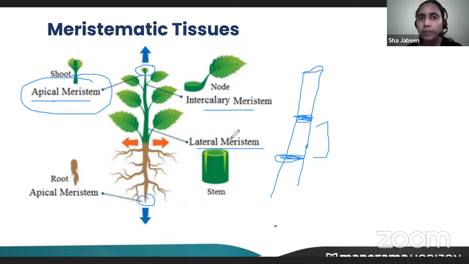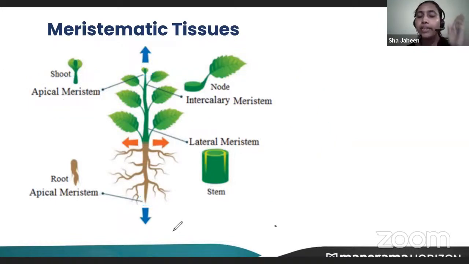Then we have lateral meristem. Lateral meristem helps to increase the girth of the stem. It helps to increase the diameter. That is the work of lateral meristem. So is it clear? If it is asked what are the different types of meristem, you have to write there are three different types of meristem: apical, intercalary, and lateral meristem. Now we'll move on to the next tissue, that is permanent tissues.